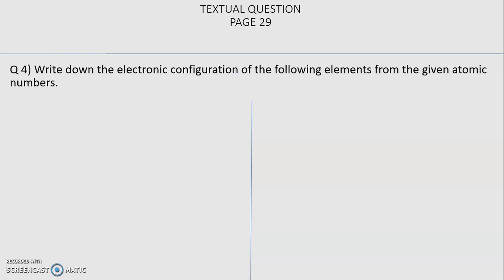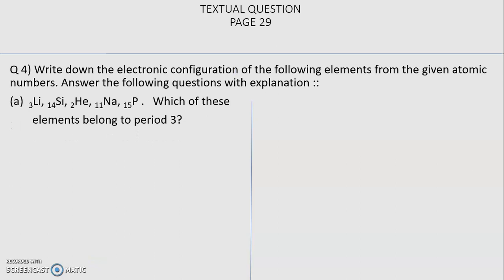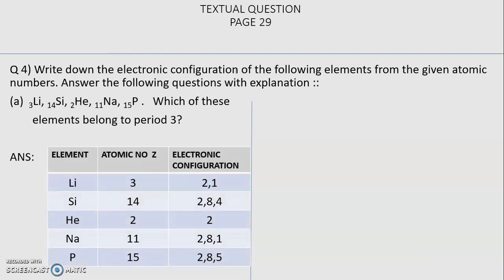Question 4, page 29. Write down the electronic configuration of the following elements from the given atomic numbers. Answer the following questions with explanation. A. Lithium, silicon, helium, sodium, phosphorus. Which of these elements belong to period 3? As suggested, we will first begin with writing the electronic configuration as follows. Based on the atomic number, we can write the electronic configuration easily.